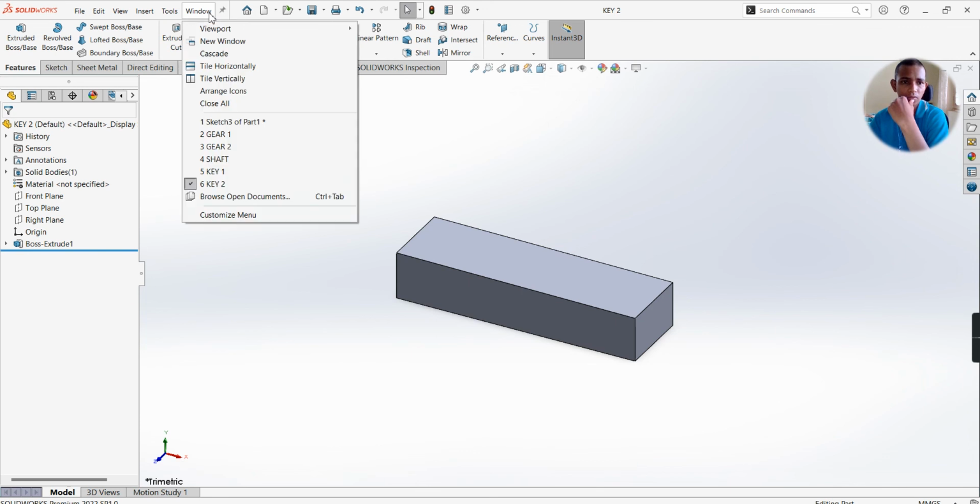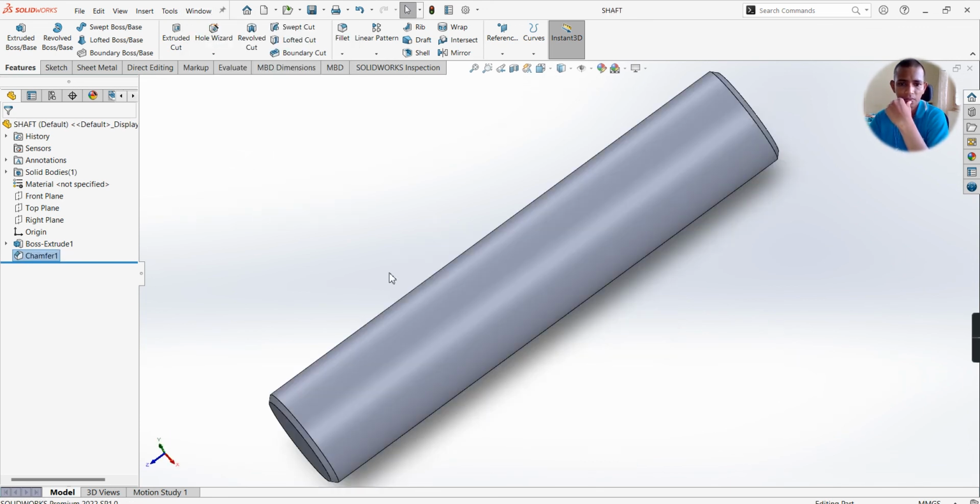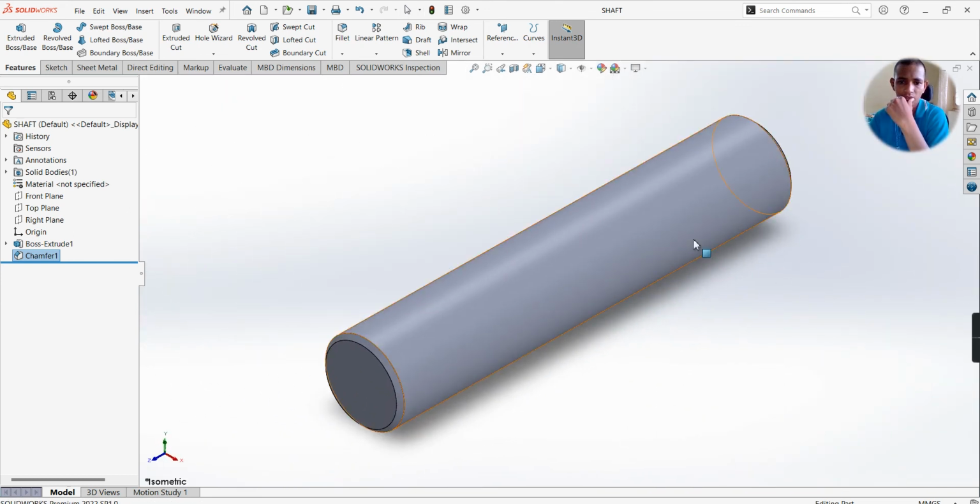And we have missed one more thing in the shaft. Okay, we have to do the key slots for the shaft.